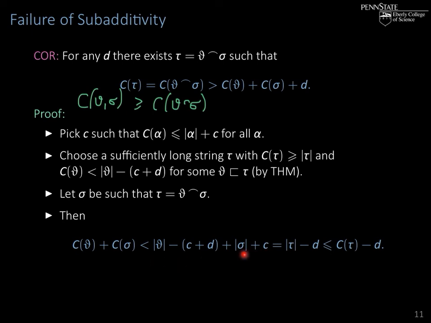If we put all this together, we get the length of theta plus the length of sigma, which is the length of tau. And here the c and this c cancel out, so the only thing that's left is minus d, so it is less than or equal to the complexity of tau minus d, which is what we wanted to prove.